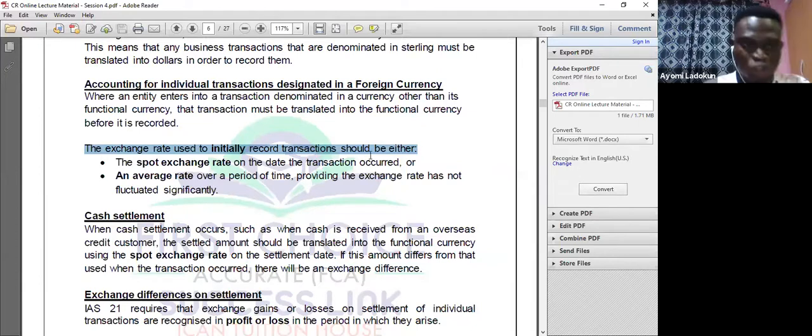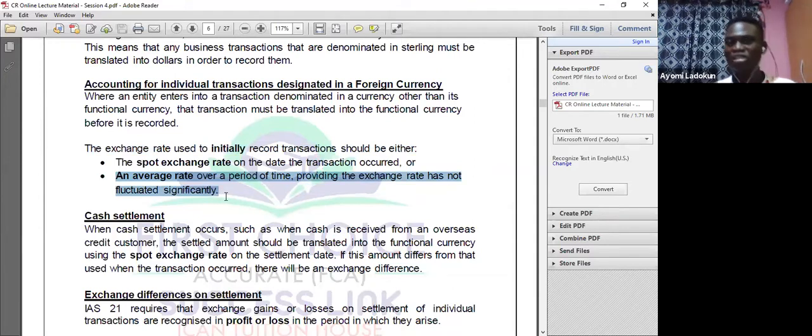I might also use the average rate over a period of time, provided the exchange rate has not fluctuated significantly. But I can tell you that the average rate will always work for interest. For example, you borrow a loan in dollars, and you also need to pay in dollars. Because the interest is over time, it's advisable to use the average rate. But most questions that you're going to see, other than loans, are actually using the spot rate.